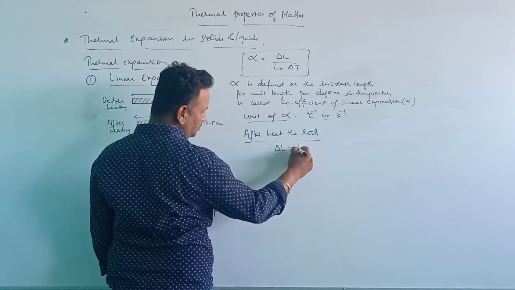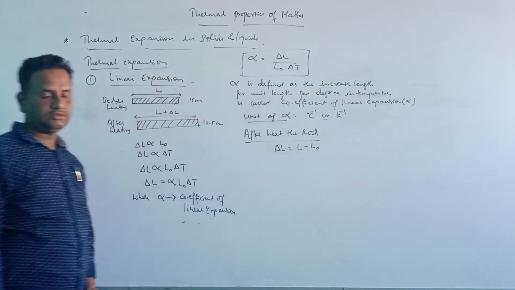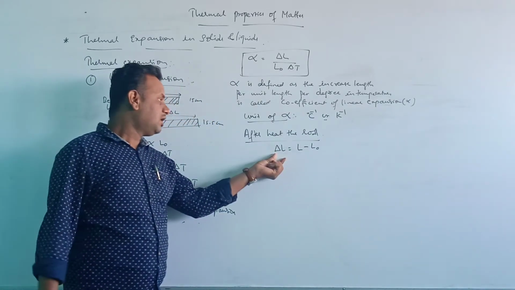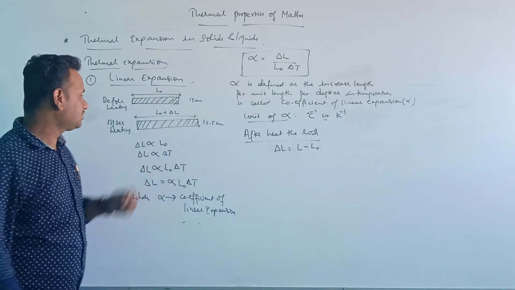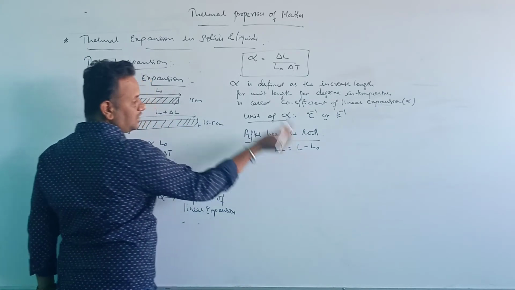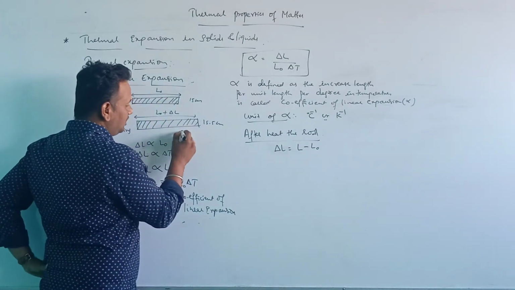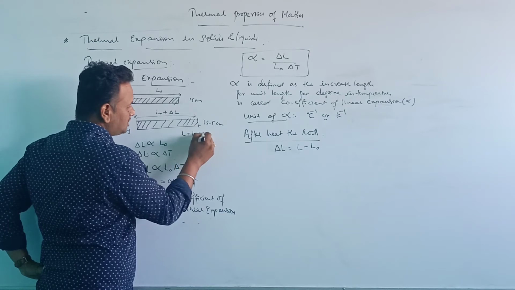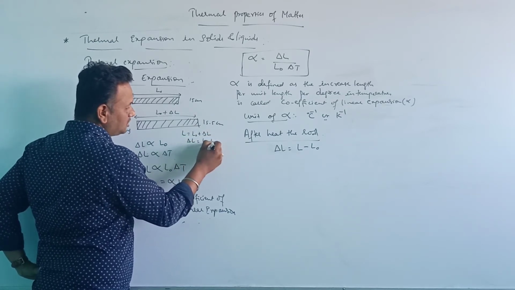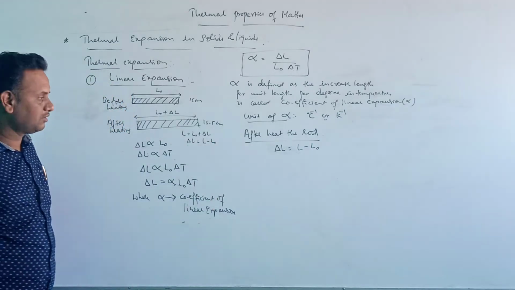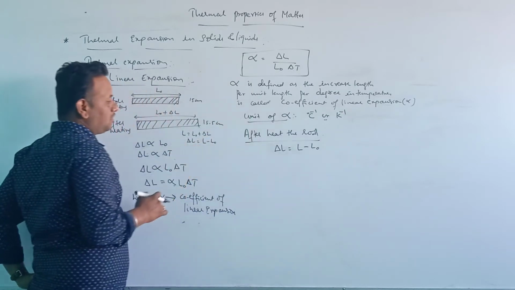So L is equal to L naught plus delta L, or delta L is equal to L minus L naught. That change in length is equal to L minus L naught.